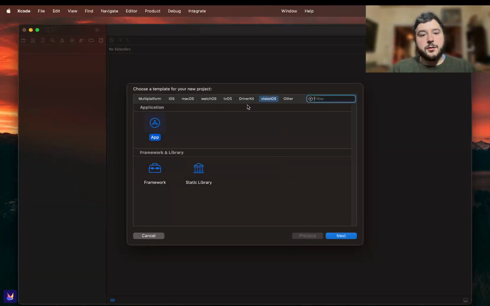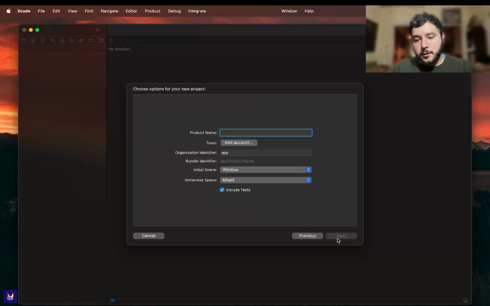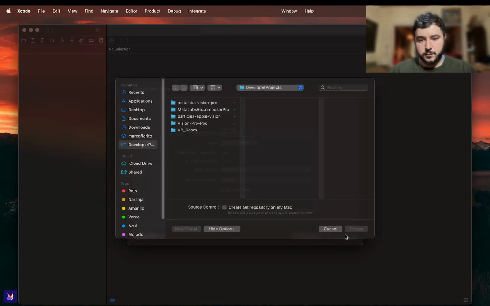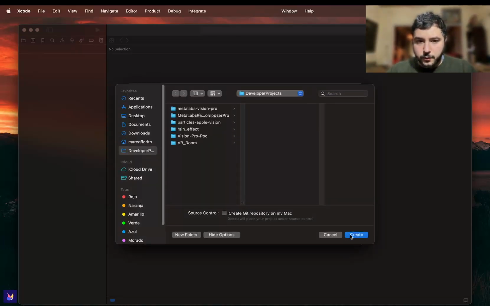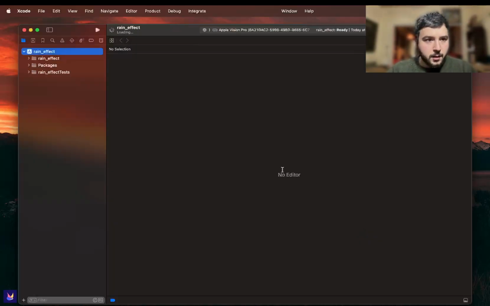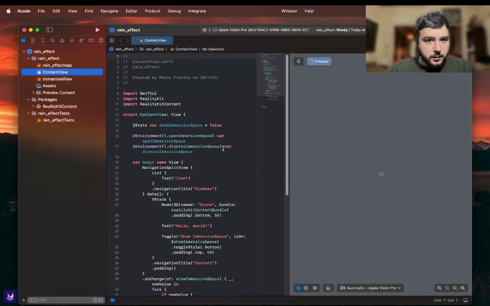We'll select visionOS, an application. We'll call it rain effect. And in the immersive space option we will select mixed. Select the default folder. Well, that's loading a project.